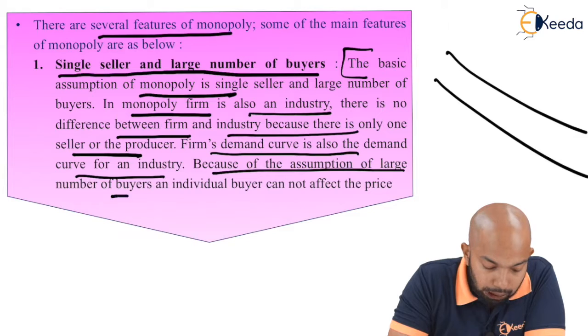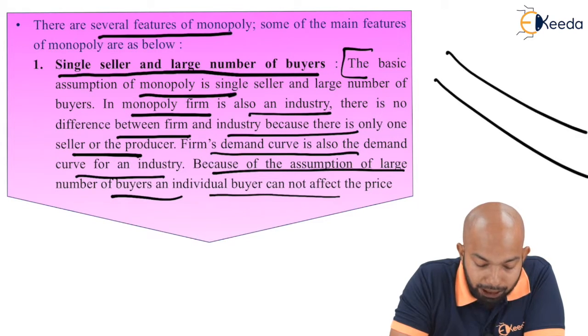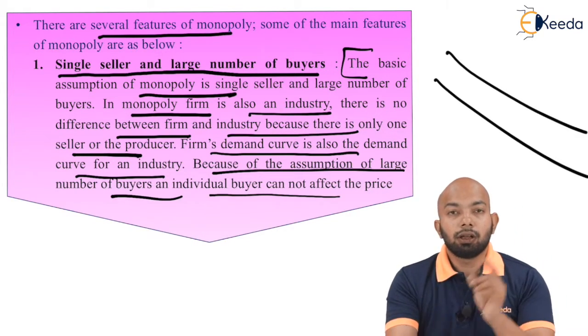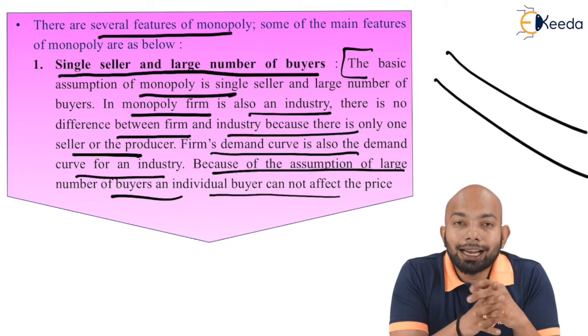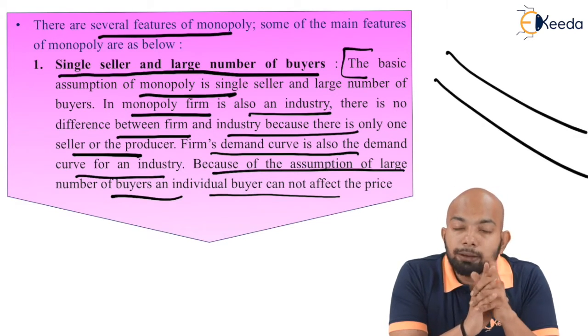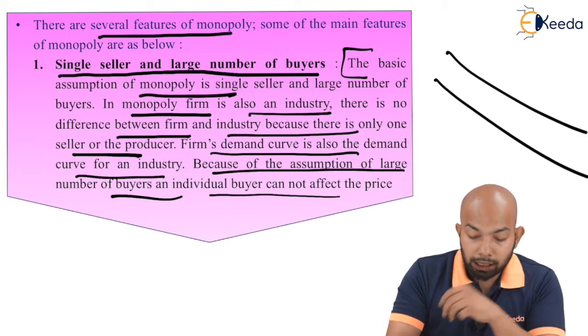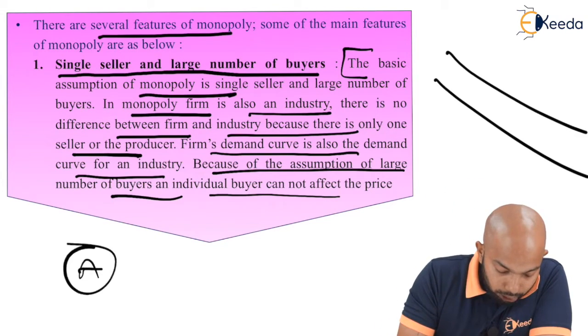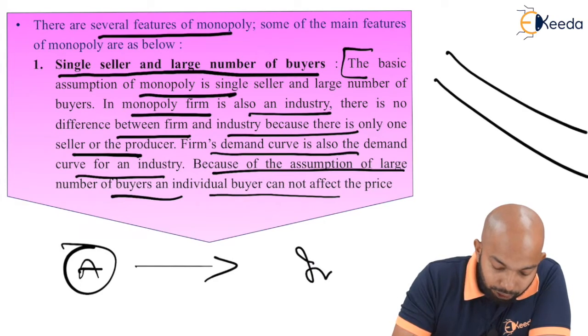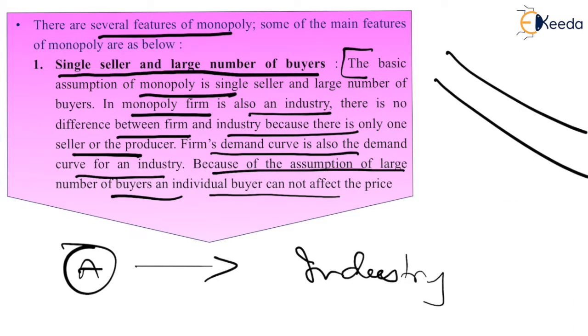Because of the assumption of a large number of buyers, an individual buyer cannot affect the price. Here, the first point states that this specific person is the only one who is going to manage the whole industry. So the firm is equivalent to the industry itself. This person will decide what the price is.